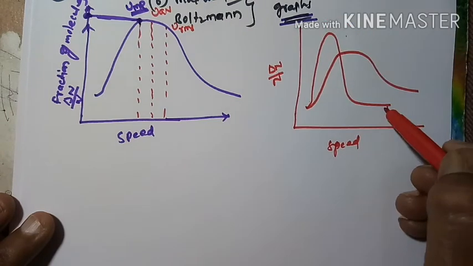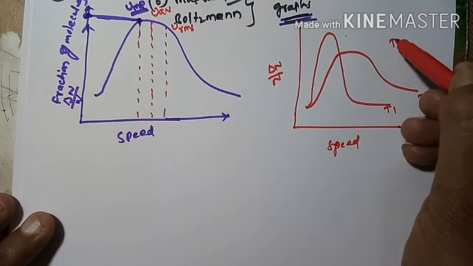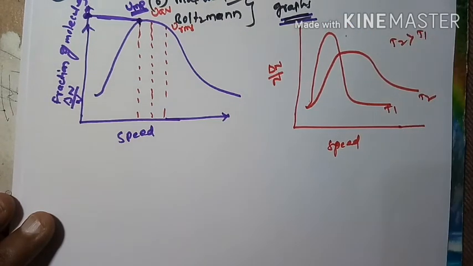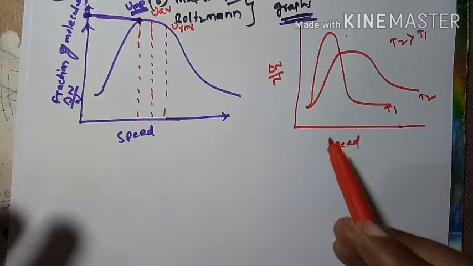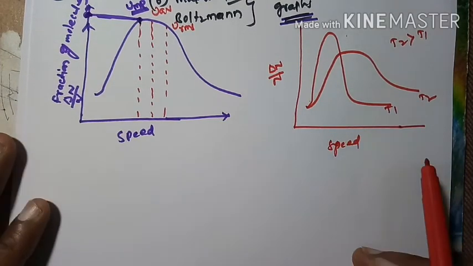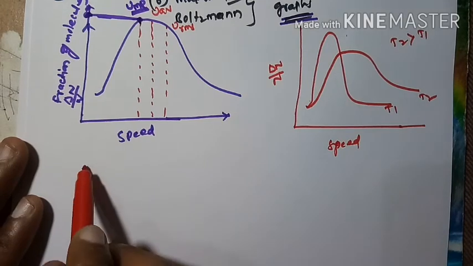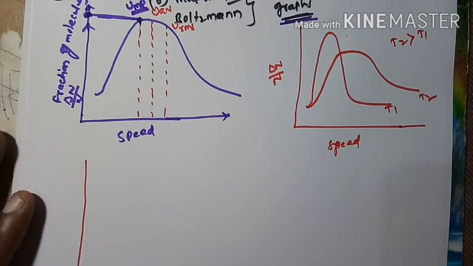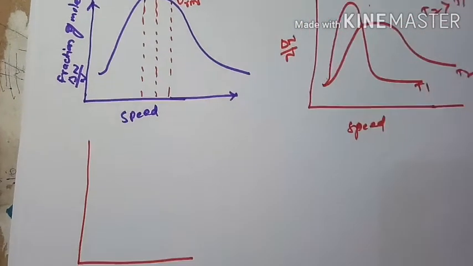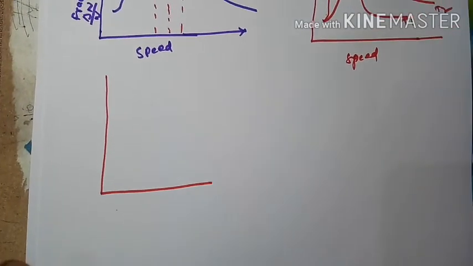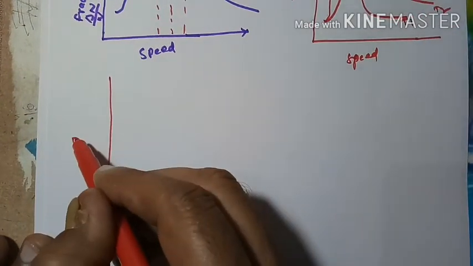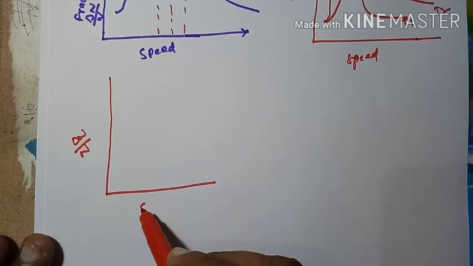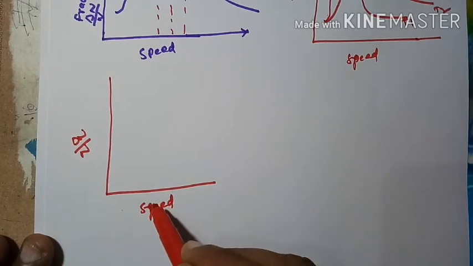This is at T1 temperature, this is at T2 temperature, T2 is greater than T1. They also gave another graph with different molecular weights. This is the fraction of molecules, and this is speed.